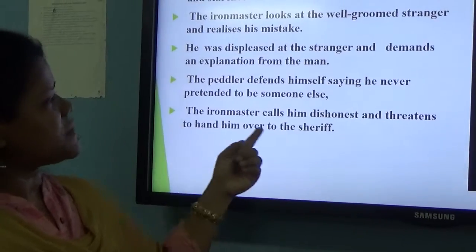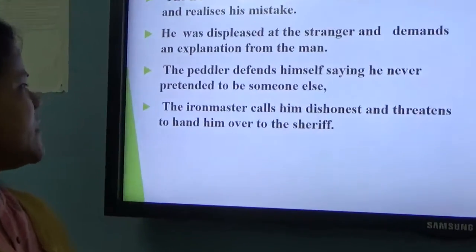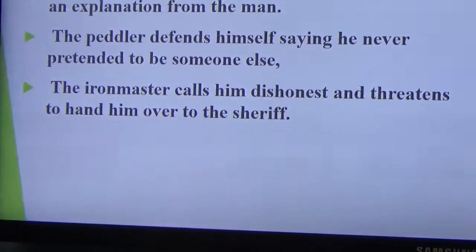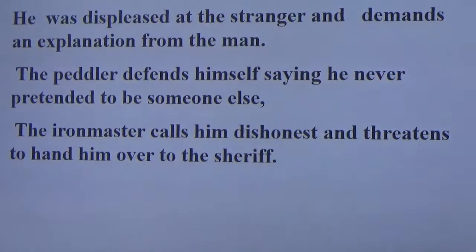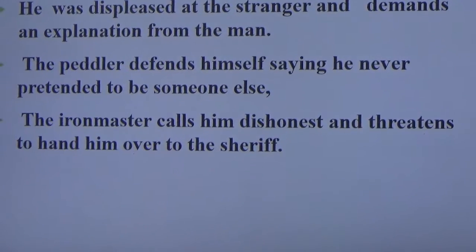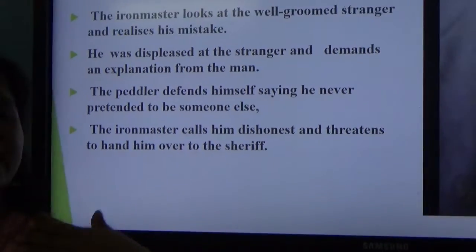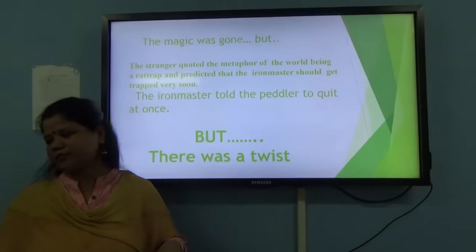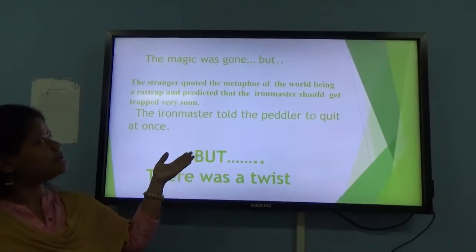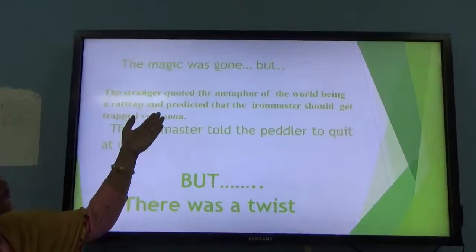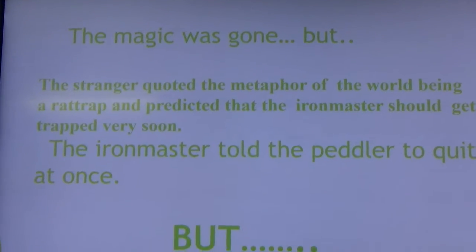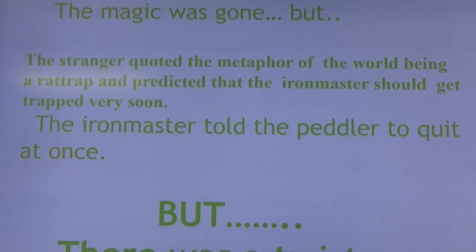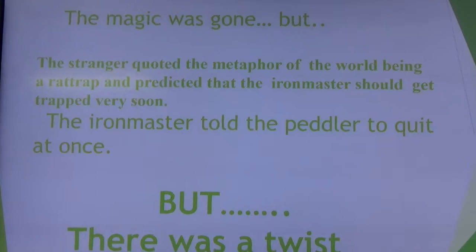Next the ironmaster calls him dishonest and threatens to send him over to the sheriff. The ironmaster was angry and said that he will hand him over to the police. The magic was gone. The stranger quoted the metaphor of the world being a rat trap and predicted that the ironmaster would get trapped very soon.